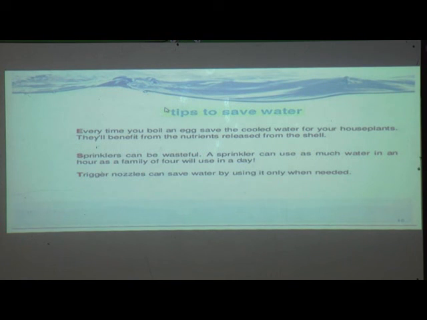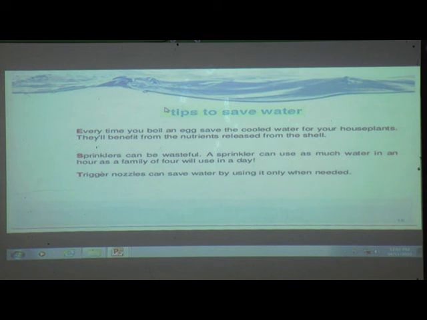And sprinklers also we can use. It means in sprinklers we will need minimum water and it will be a water saving tip. And then trigger nozzles also we can use. It will also be helpful to save water. So these are some tips for saving water.